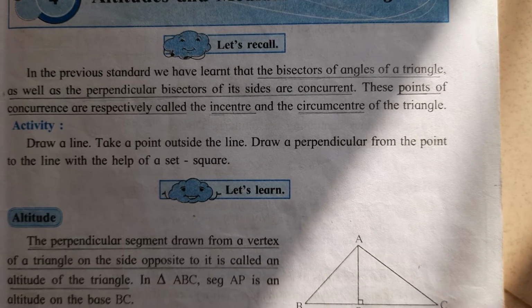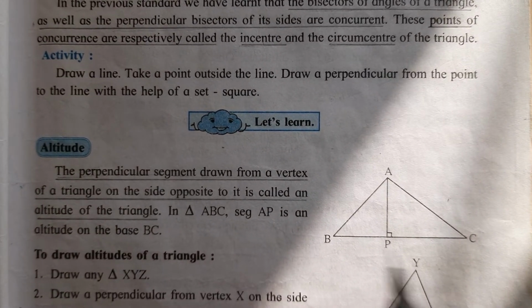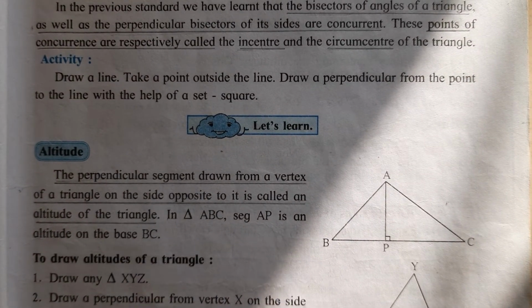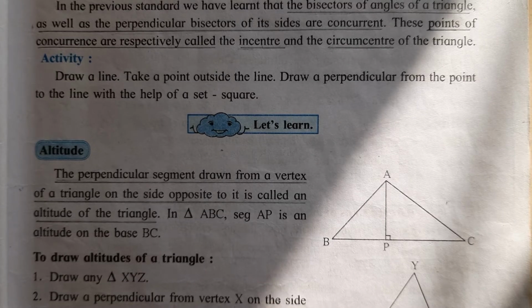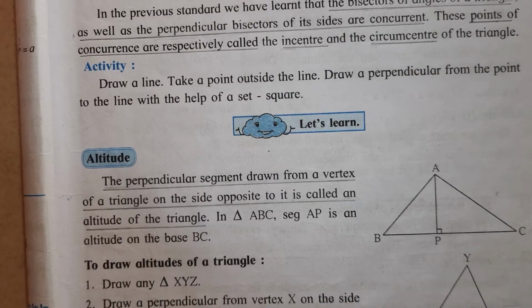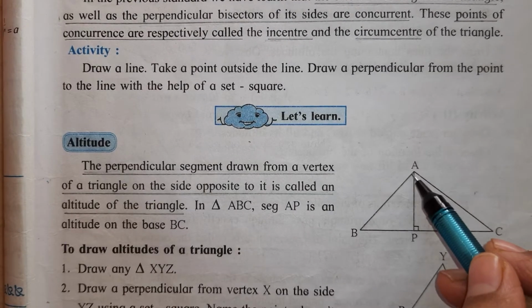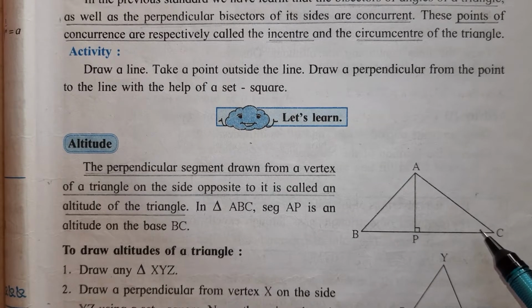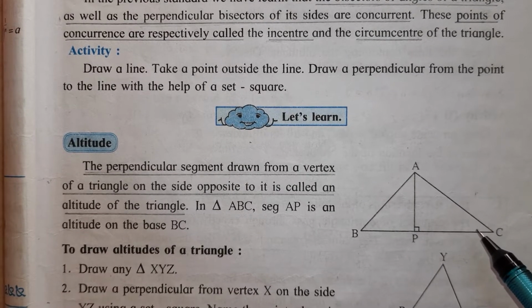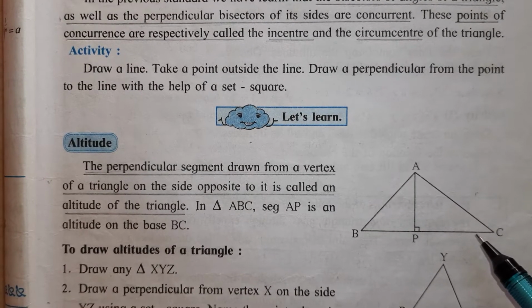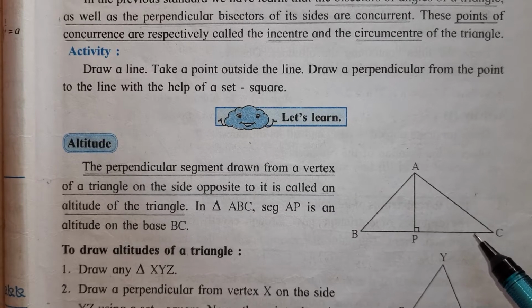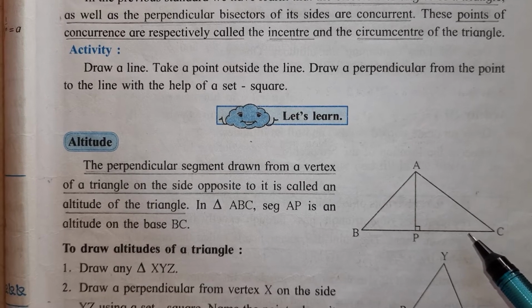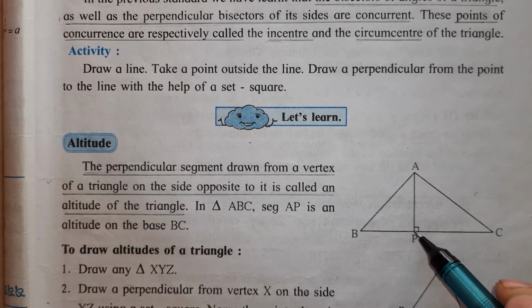Now we have to study about the altitudes. What is the meaning of altitude? Suppose this is a triangle ABC, any triangle. A perpendicular means a segment which intersects another segment at 90 degrees.